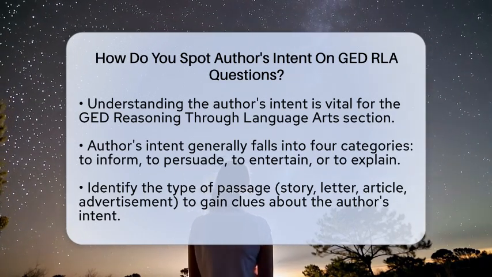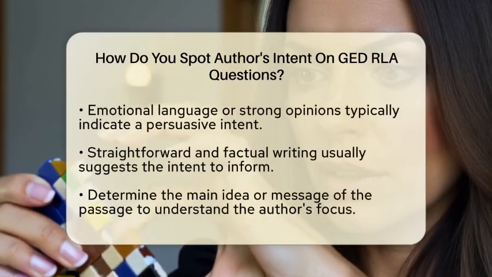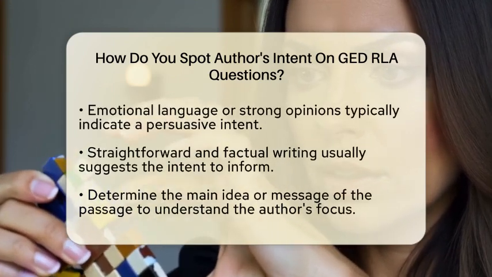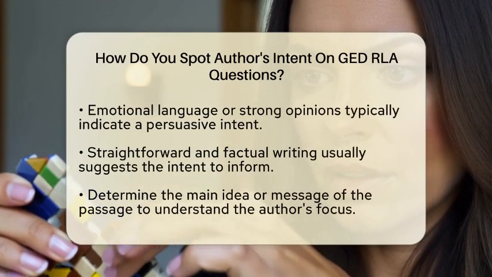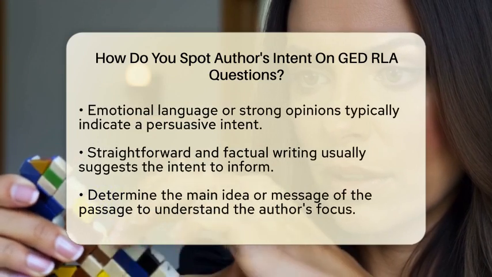Next, look at the type of passage you are reading. Is it a story, a letter, an article, or an advertisement? Each type gives you clues about the author's intent. For instance, stories often aim to entertain, while articles are more likely to inform.